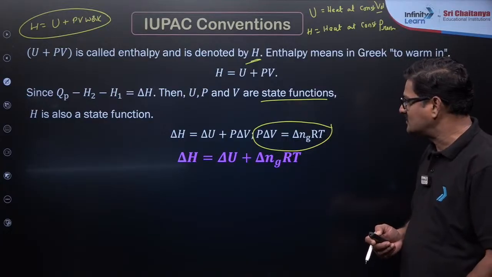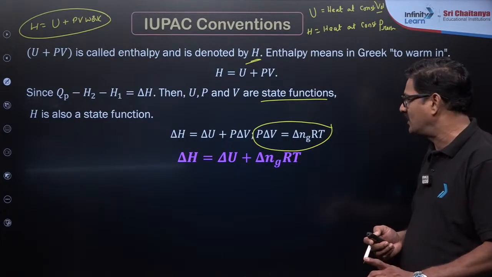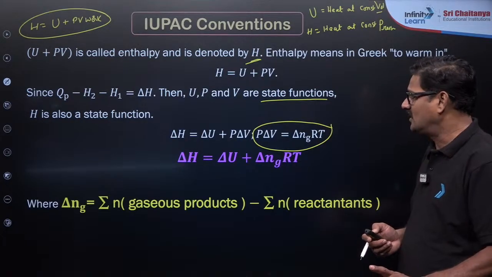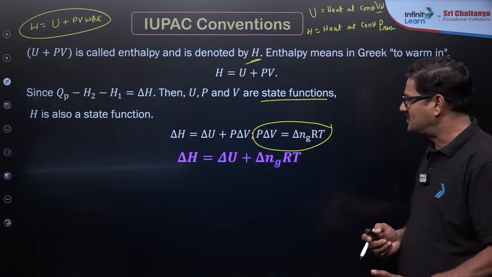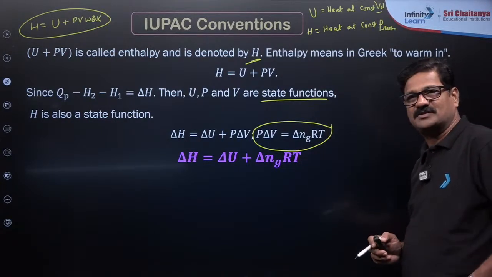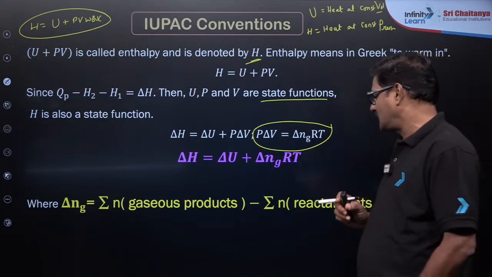So delta H is equal to delta U plus delta nRT is going to be the super important formula. Delta H is the change in enthalpy, delta U is the change in internal energy, R is the gas constant, T is the temperature, my dear children. Here I just want to say what delta n is.